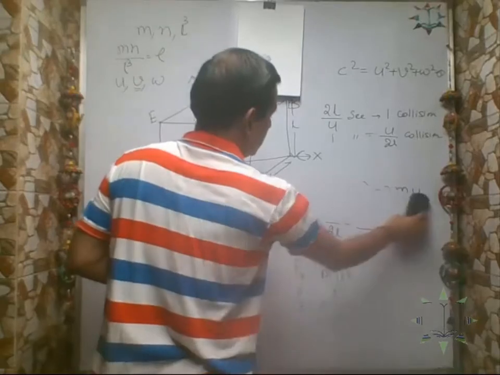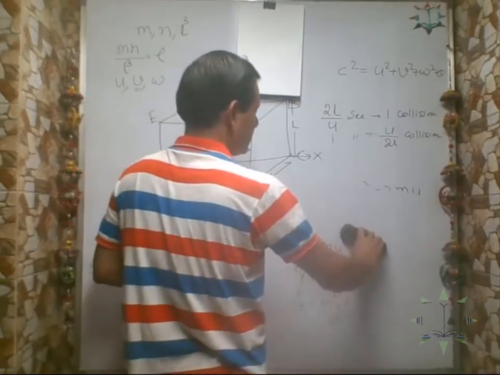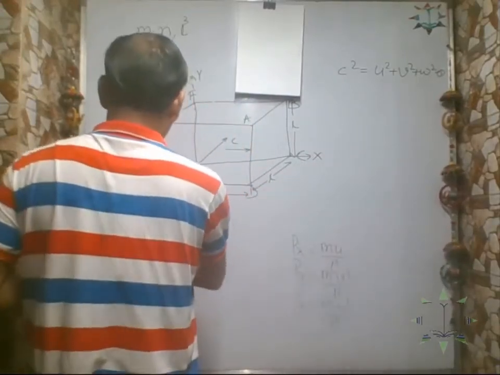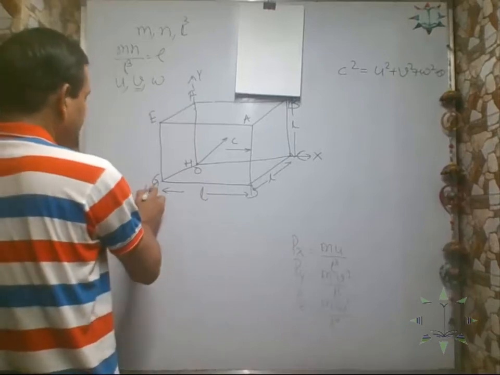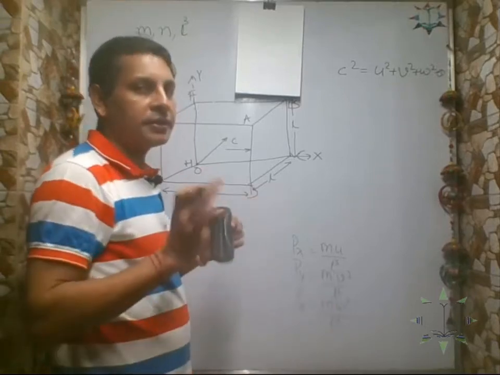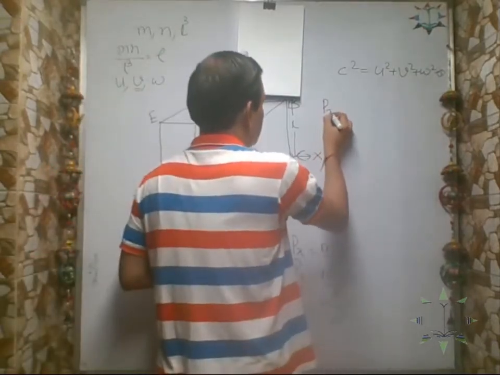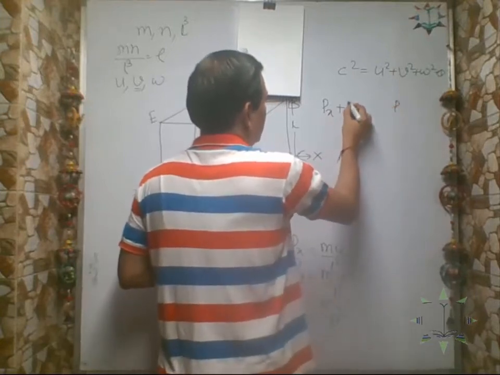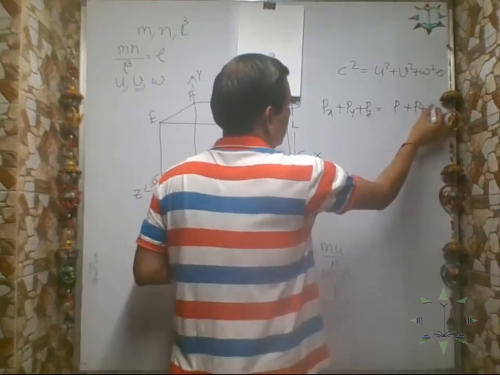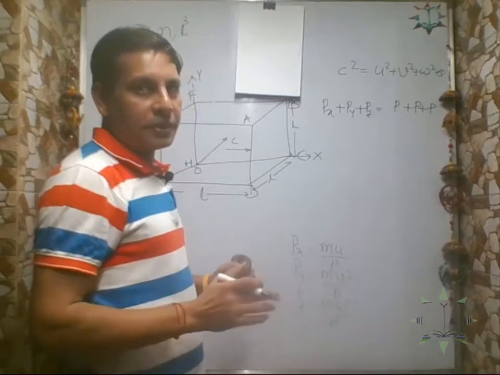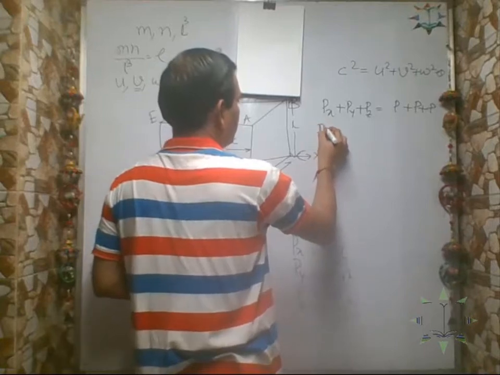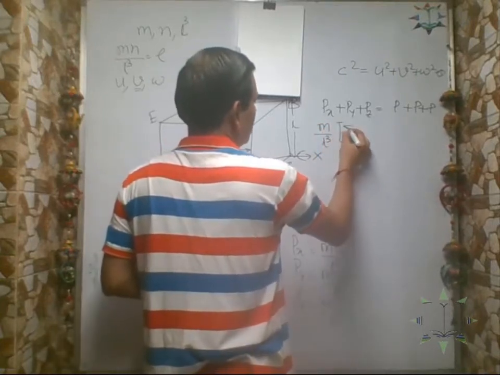So we have derived the pressure along the x-axis, the pressure along the y-axis, and the pressure along the z-axis. Correct? Now, the pressure exerted by the molecules in all directions is the same. Okay? So if the pressure along the x-axis is P, the pressure along the y-axis is P, and the pressure along the z-axis is also P. Correct? The pressures are the same. So if we add these three, you can take m by L cube common.